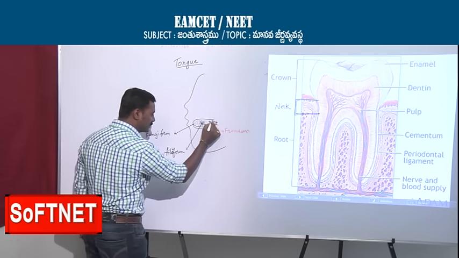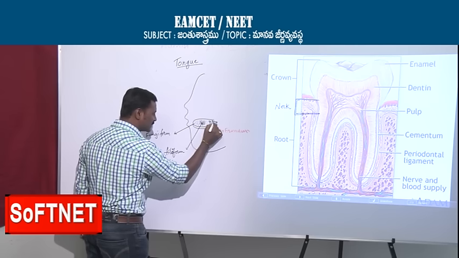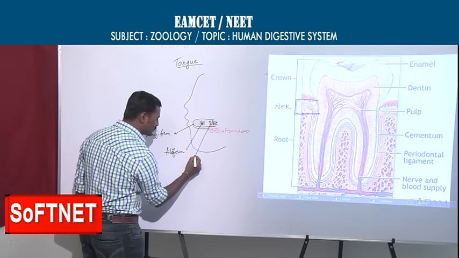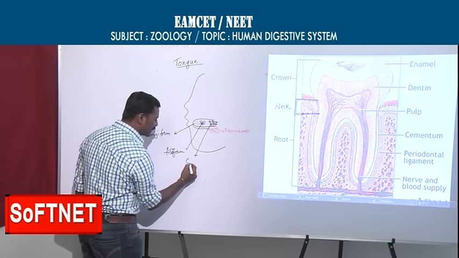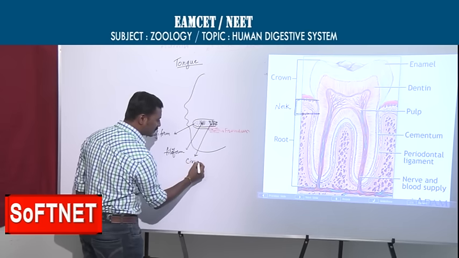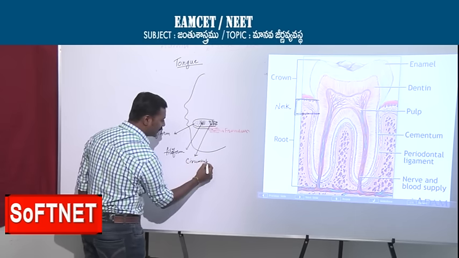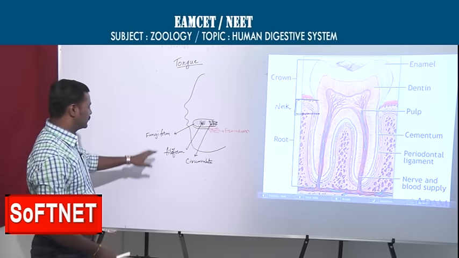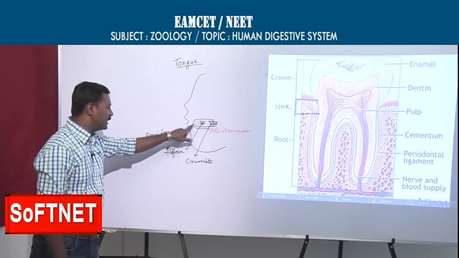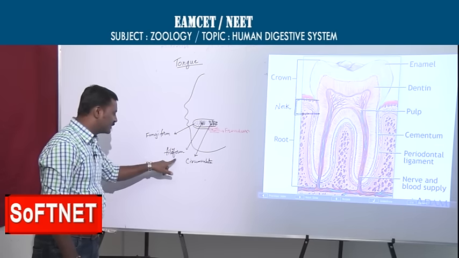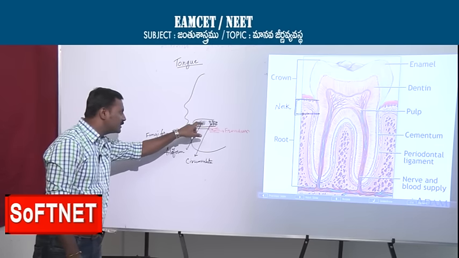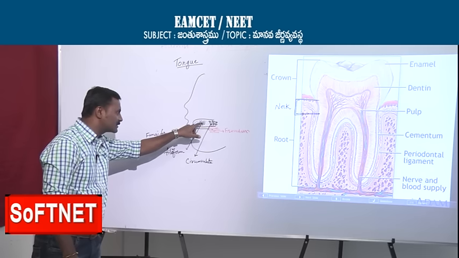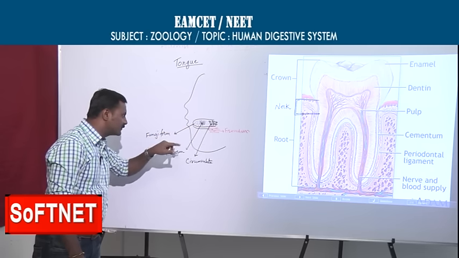You are observing small pimple-like structures, we can see clearly here in this area. So this is all about circumvallate. So like that, here in the tongue you can see fungiform papillae at the tip of the tongue, filiform papillae on the floor, the middle of the tongue, you can say filament like.